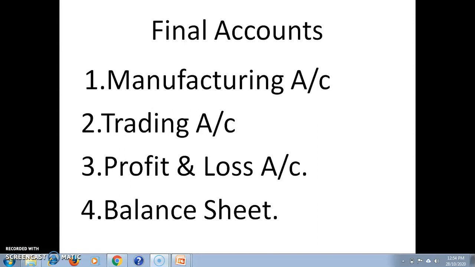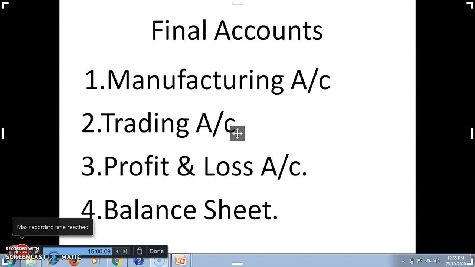sheet. Okay, if a sole proprietor earns profit in his business, that increases the amount of his capital, and if he bears a loss, that is the net loss, that is deducted from the capital balance.